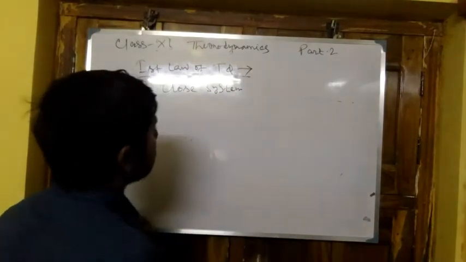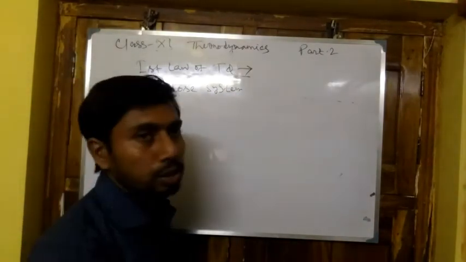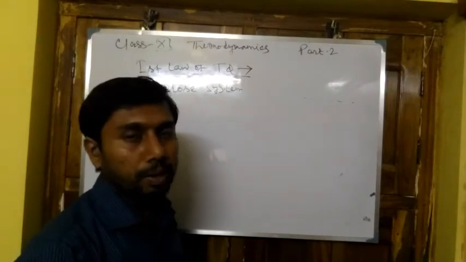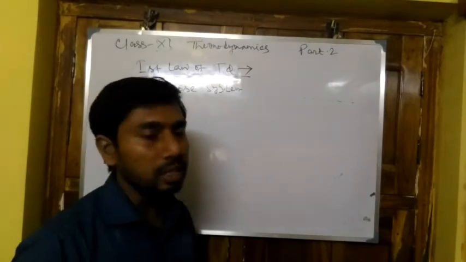The definition of a closed system is that no exchange of matter is possible, but exchange of energy is possible.